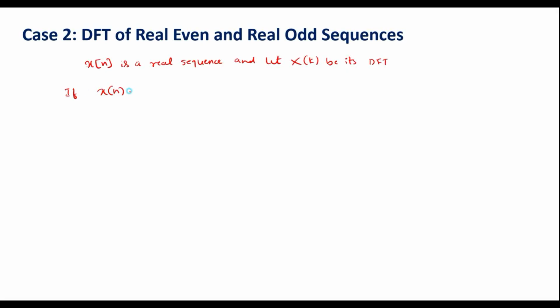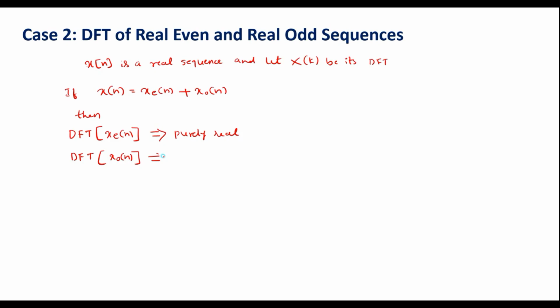If we write the x of n sequence in terms of its even part and odd part as xe of n, that is the even part of x of n, plus xo of n, that is the odd part of x of n, then the DFT of the even part, that is xe of n, is purely real, whereas the DFT of the odd part of x of n, that is xo of n, is purely imaginary.